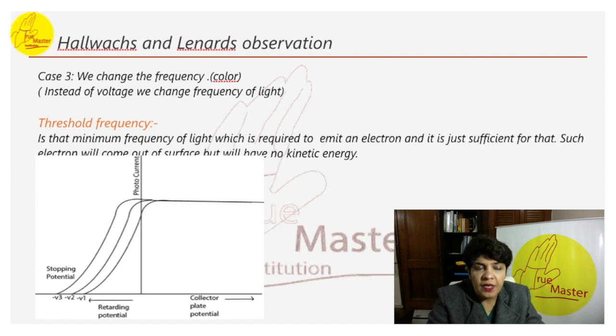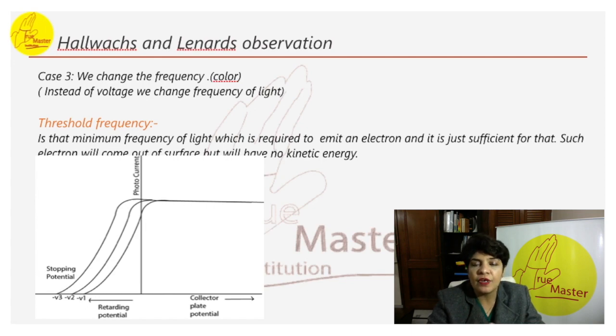In case 3, effect of frequency. Earlier we studied what happens when we increase the intensity. Here we are changing the frequency of incident radiation, and looking at its effect on the stopping potential. That is, instead of changing the voltage, in case we change only the color, that is frequency, the result is: the greater the frequency, the greater is the kinetic energy of photoelectrons, and the greater is the retarding potential required to stop such electrons completely.